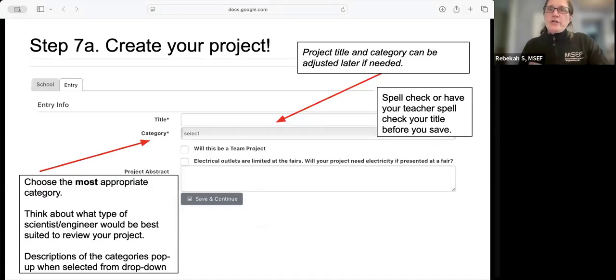Put your project category in your category. They can be adjusted later. And then choose the most appropriate category. So think about what type of scientist or engineer would be best suited to review your project. This can be changed later, about a month out from the fairs, if you need to change it.